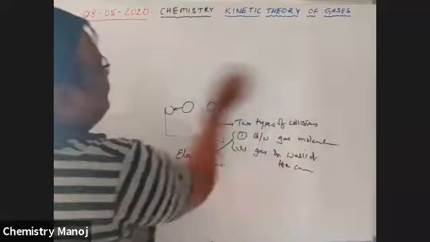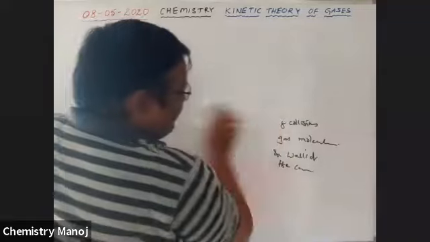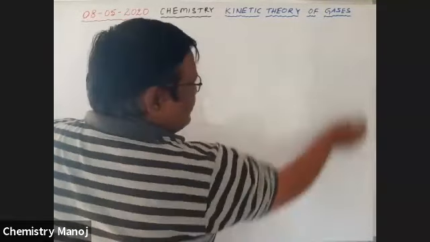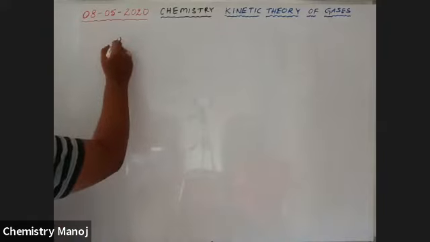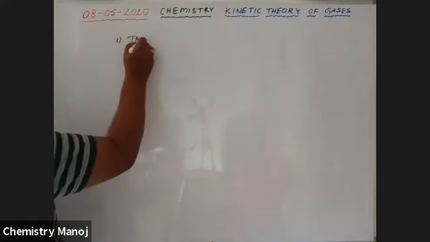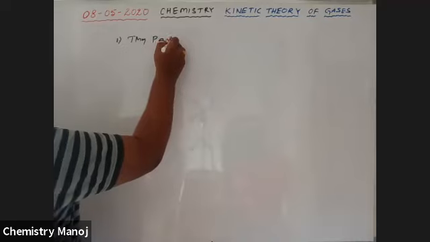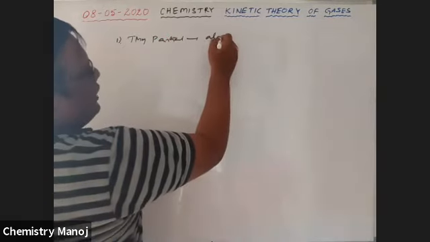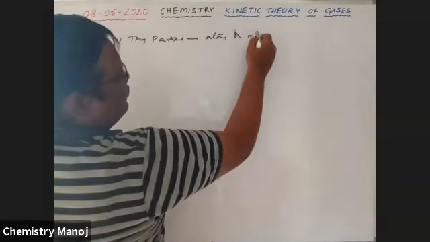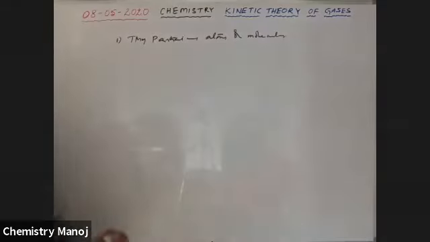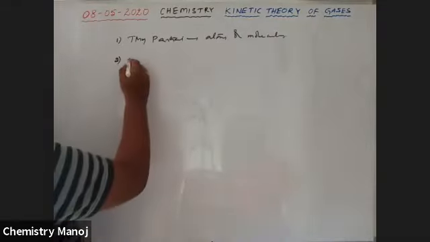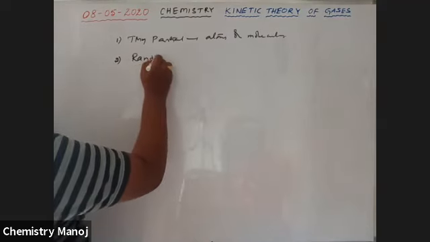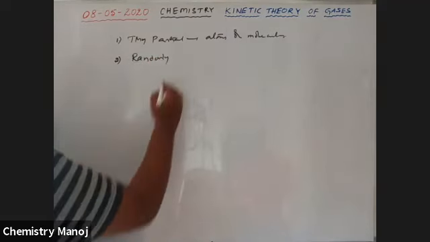Next, let me go through the points I told up to now. Everything is important. First point, every gas has a large number of tiny particles called atoms or molecules. Second point, they move randomly in all directions.